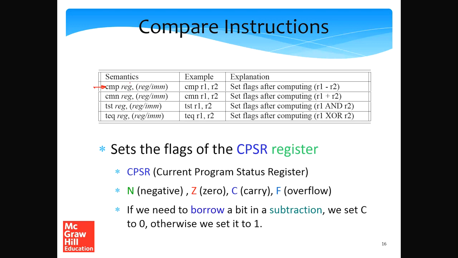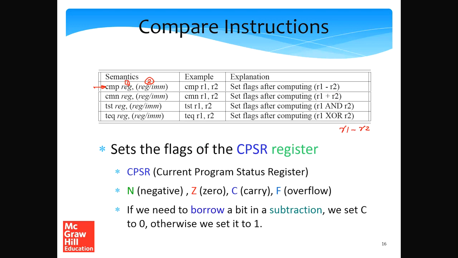The first operand was a register. The second operand was either a register or an immediate. So we are comparing R1 and R2. What does comparing R1 and R2 mean? It essentially means that we subtract R2 from R1. We compute R1 minus R2, and we set the flags after computing R1 minus R2.